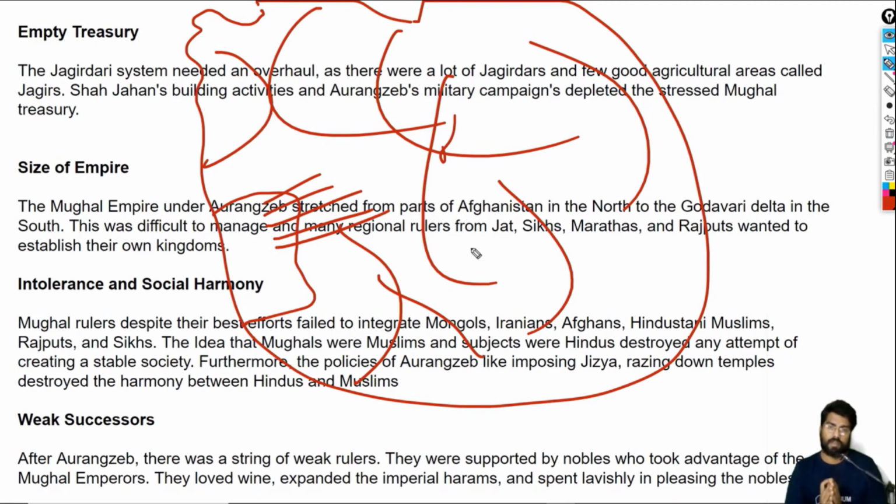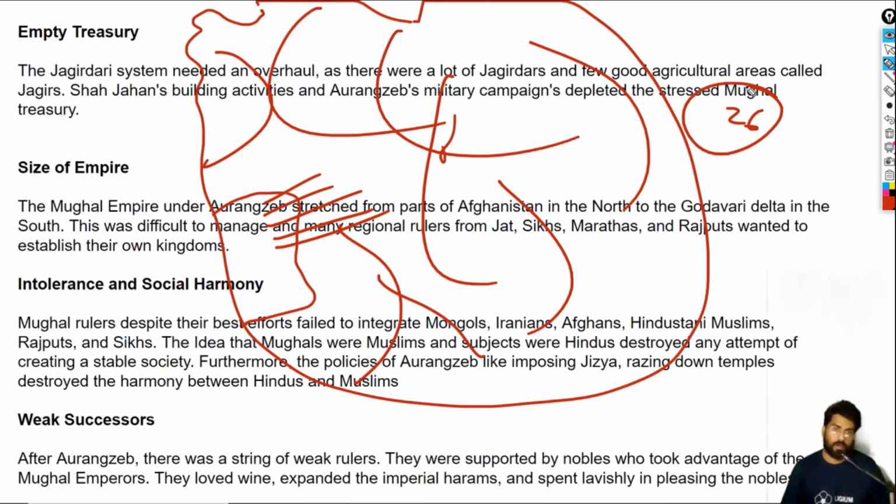empty treasury. Furthermore, we had Shah Jahan, whose building activities took a toll on the treasury. Then we have Aurangzeb. His 26 years of war in the Deccan nearly depleted the Mughal treasury. It is one of the most important reasons why the Mughal Empire slowly declined.